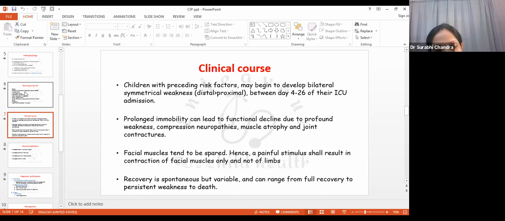scale of the child. Recovery in CIP, CIM is spontaneous but variable, and it can range from full recovery to persistent weakness to death, and depends on lots of factors. For example, timely recognition, timely intervention, good physiotherapy, and removal of the causative etiology.